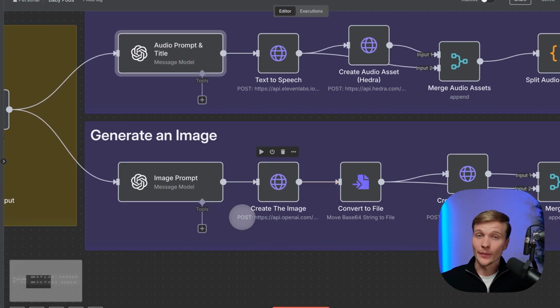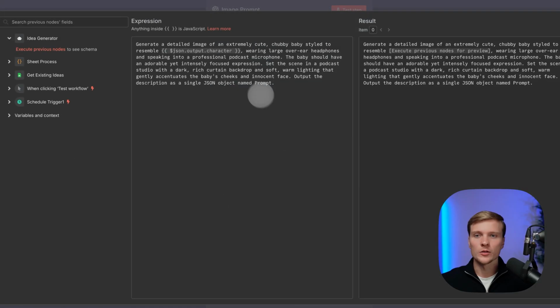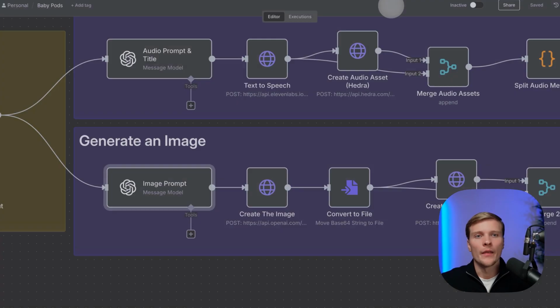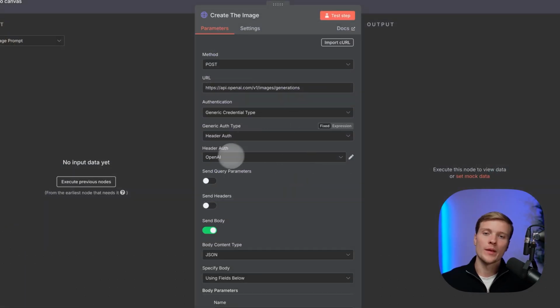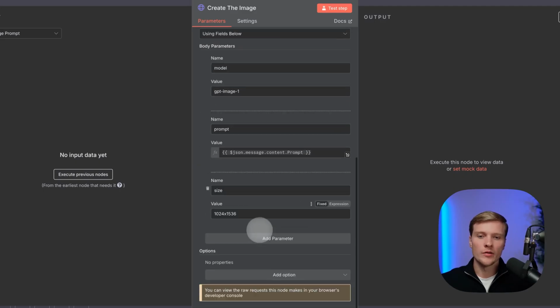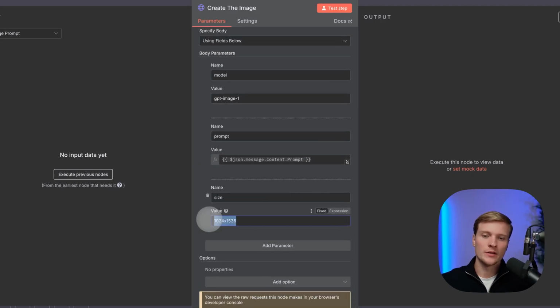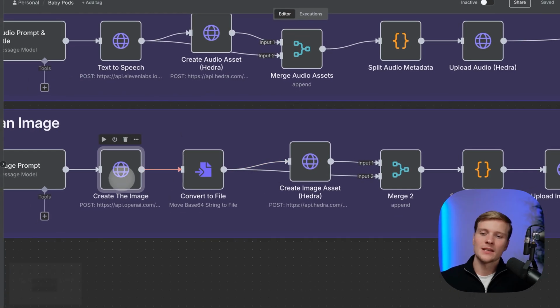In the second parallel part, here we're generating the image prompt. So also describing the style, how we want our baby to look like. And then we're using OpenAI image API, also from the predefined credential selected in here, we're generating the image. And here we're also defining the size of the image.